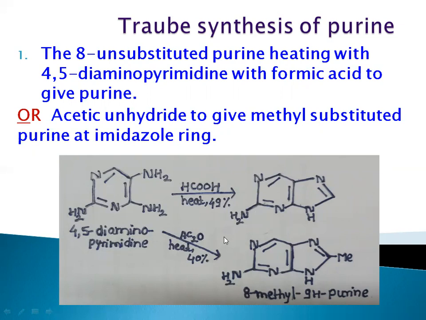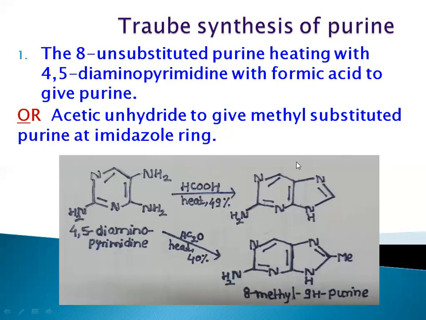And second, if we heat this compound in presence of acetic anhydride, we will get methyl substituted purine. If you are able to see, there is one methyl group attached to the 8th carbon atom. So we will get 8-methyl-9H-purine.